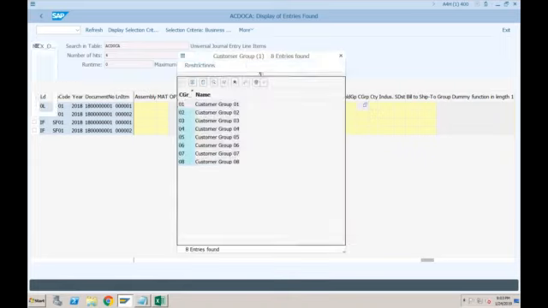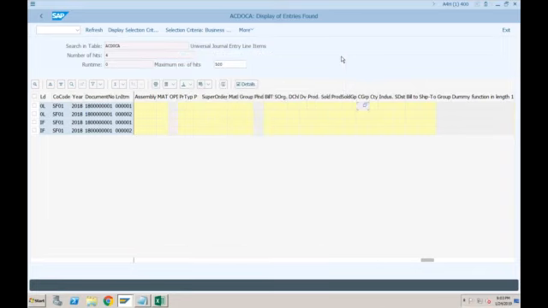Why it is not picking, I need to check. Oh, I think this is something different. This is not the standard customer group. I selected the wrong field, I think. This is not our normal customer group that we provide when we create a customer. Yeah, I think this is a problem. Customer groups are two actually. One is the sold-to party, ship-to party customer group, and second is this one. So are you able to see any other customer group here?